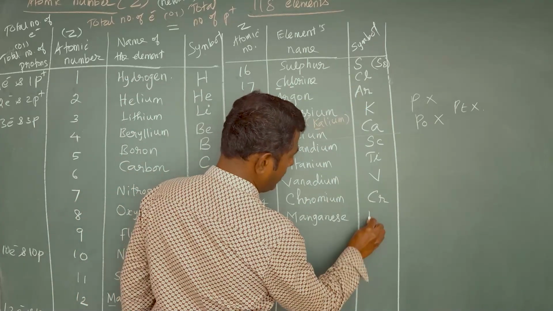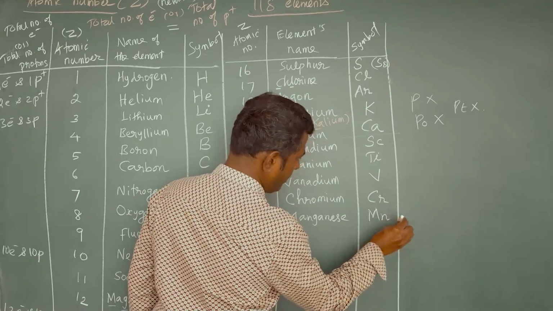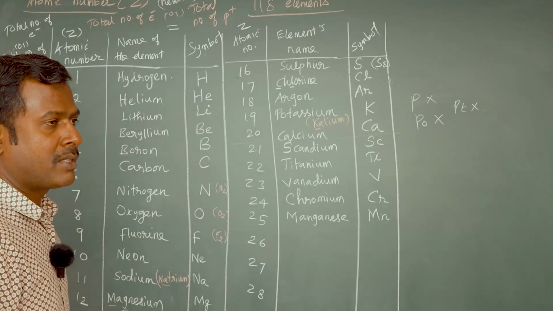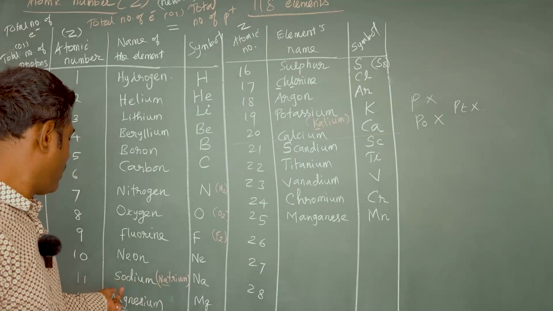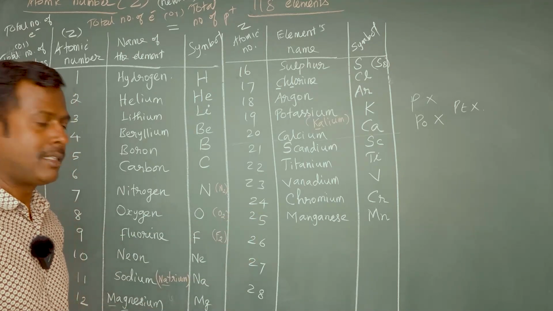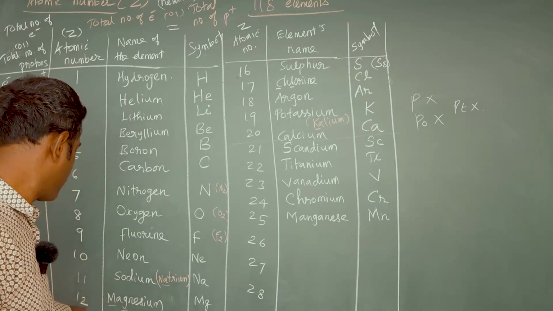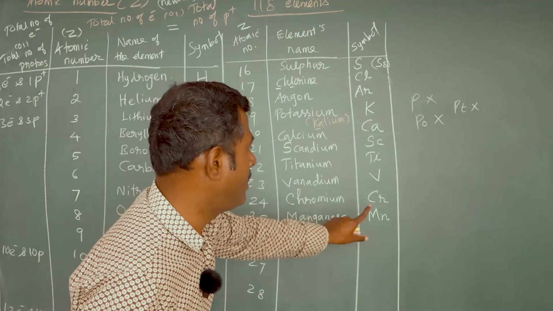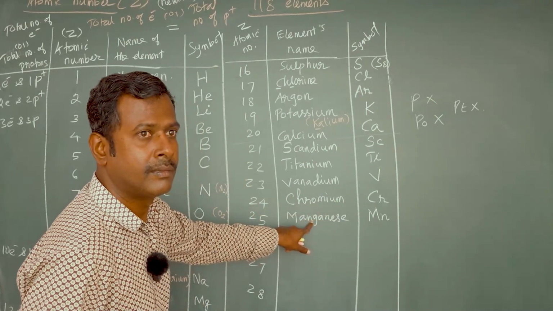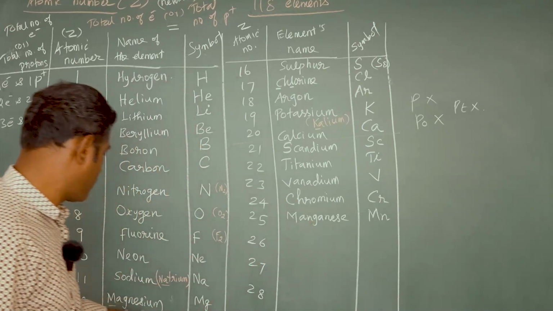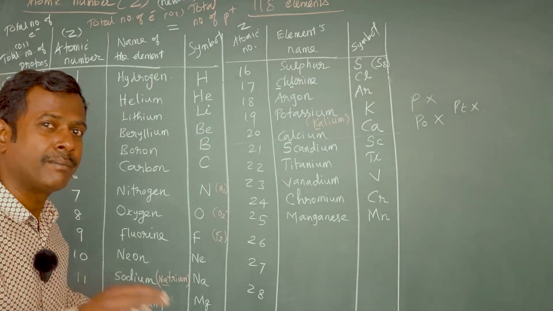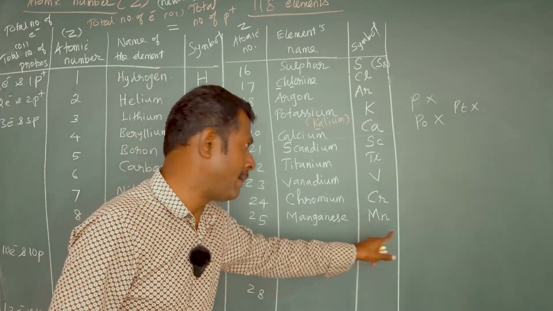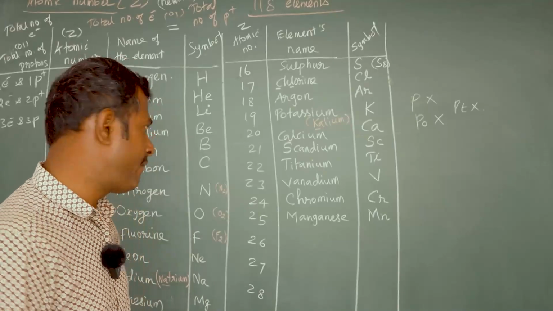Manganese, M, N, first and third letters, like that of magnesium. Magnesium Mg, manganese Mn. Some students may confuse magnesium and manganese. Magnesium has atomic number 12, the symbol is Mg. But manganese has atomic number 25, the symbol is Mn. Magnesium is Mg, manganese is Mn. Be clear? Don't be confused.